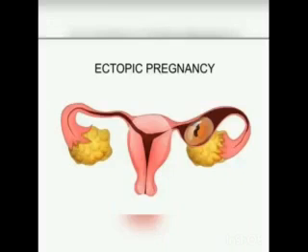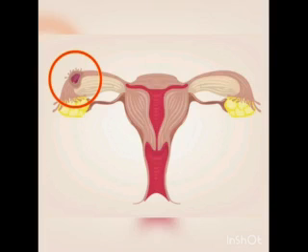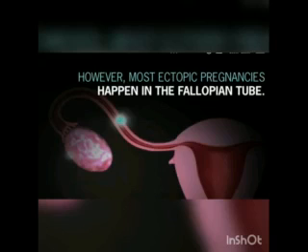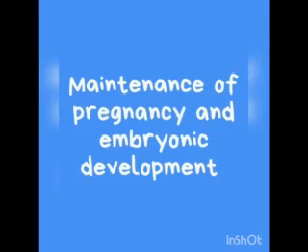If the fertilized ovum is implanted outside the uterus, it results in ectopic pregnancy. About 95% of ectopic pregnancies occur in the fallopian tube. The growth of the embryo may cause internal bleeding, infection, and in some cases even death due to rupture of the fallopian tube. Next, we move on to the maintenance of pregnancy and embryonic development.